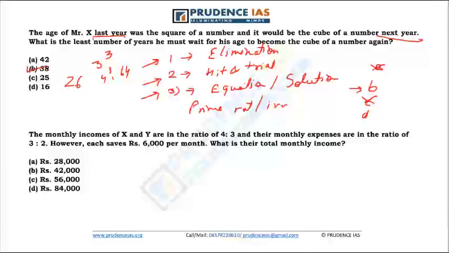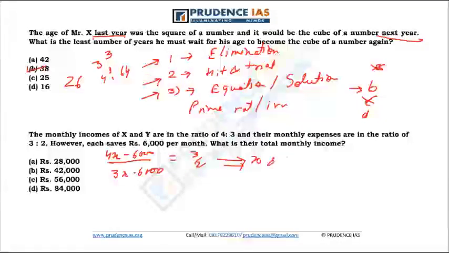The second question I have taken is another very simple question. The monthly incomes of X and Y are in the ratio of 4:3, and their monthly expenses are in the ratio of 3:2. However, each saves 6,000 per month. What is their total monthly income? Now, if I actually go and solve this question, I'll have to write an equation like (4x minus 6,000) divided by (3x minus 6,000) is equal to 3 by 2. I will solve this equation for x, and finally 7x is going to be the answer. This is one way of doing it.